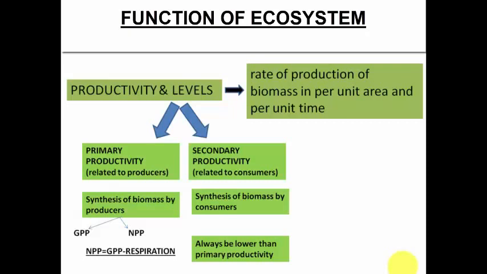GPP is the amount of biomass that is synthesized by the producers, whereas NPP is the amount of biomass that is stored in the primary producers, because NPP is the net primary productivity, which is the leftover, that is the stored biomass in the producers. Now I hope you must have understood the concept of productivity, primary and secondary productivity, clearly.